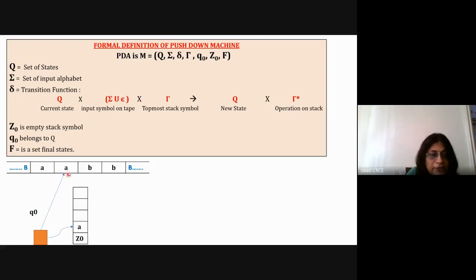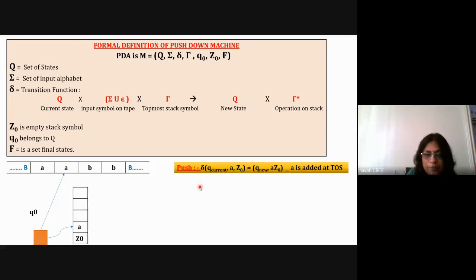Now the combination is Q0, small a, small a. In the stack, instead of Z0 there is a small a. For this combination also, this second a is to be added onto the stack. So it will add it into the stack and move ahead. This will be the push operation. It adds the next a, and now it is ready to read the next symbol. So these two a's are added, and now the read head is pointing to the next symbol.